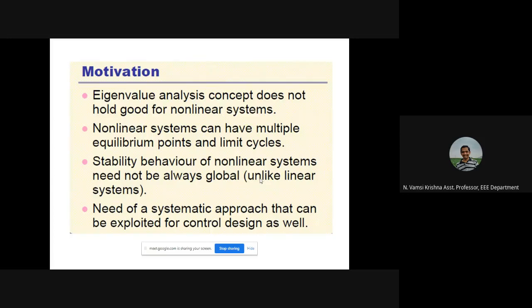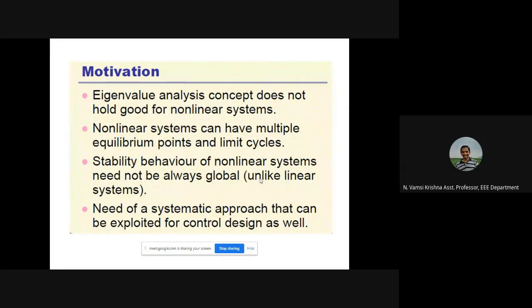Eigenvalue analysis does not hold good for nonlinear systems. If a linear system is there, we can calculate the transfer function, and from that the closed loop poles, or from the state space model the eigenvalues. If the eigenvalues have negative real parts, we can say the system is stable. For nonlinear systems, we don't have such an eigenvalue concept. And for linear systems, the origin is the only equilibrium point. So unless any input is given, all the state variable values must be 0. It will become 0 for a stable system.